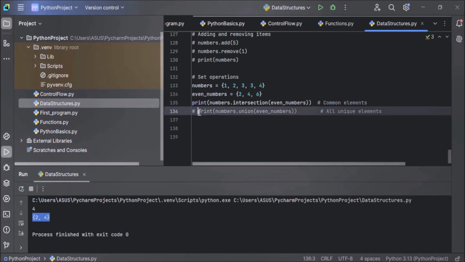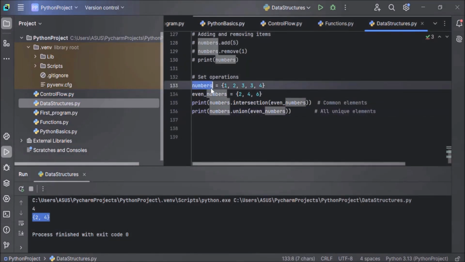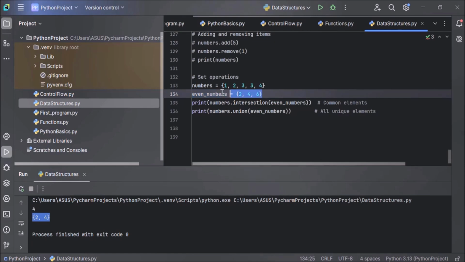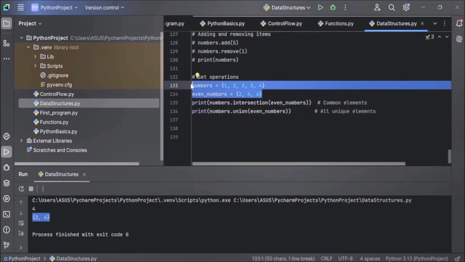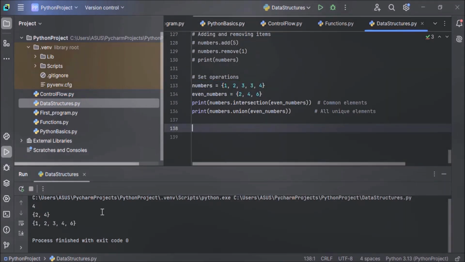Now next is the union method. The union method will return all unique elements in both the sets. Set 1 is numbers and set 2 is even numbers. So when we do the union of these two sets, it will return all unique numbers. It will return a set that contains all items from both the sets. Duplicates are excluded. Now let's execute this and see the output. You can see all unique numbers are returned: 1, 2, 3, 4 and 6. Duplicates are excluded here. It will return all unique numbers.